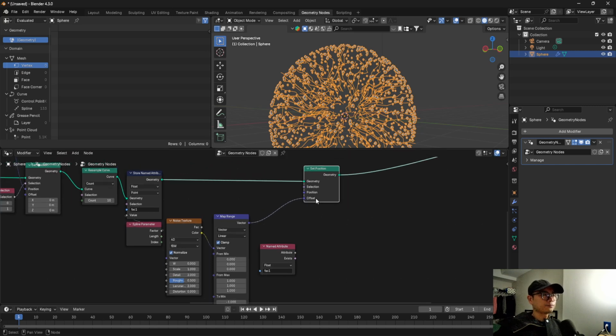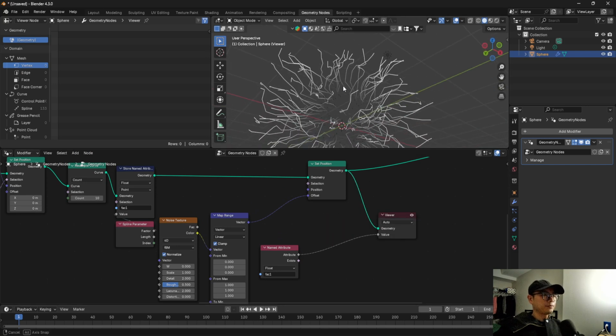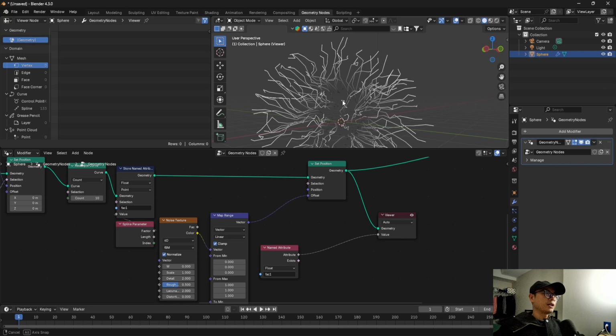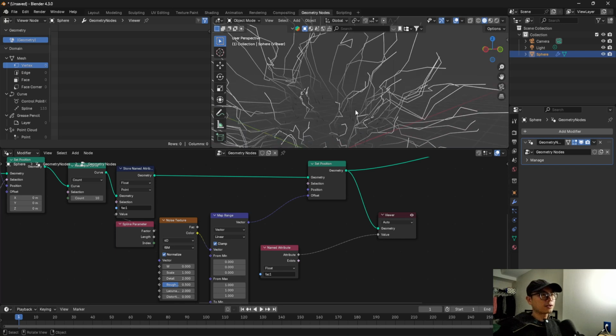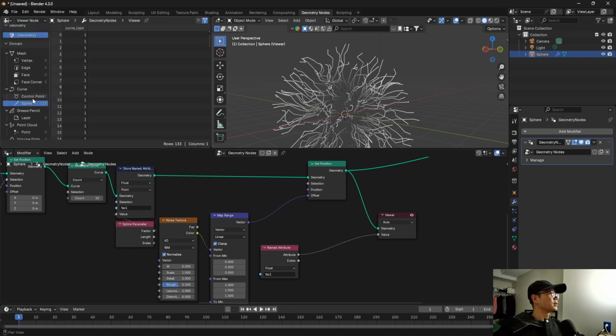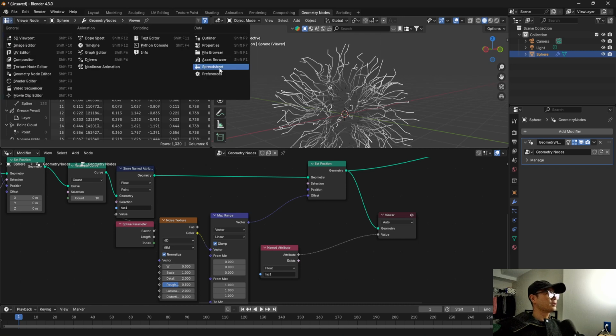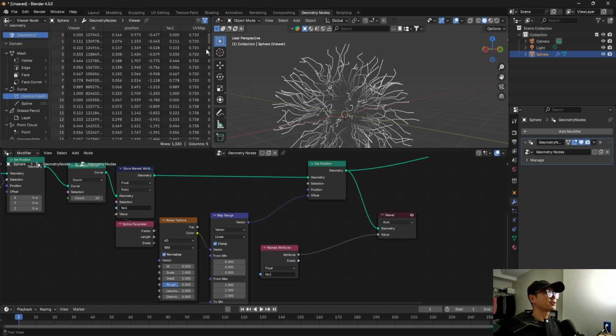So if we check the value here, black means 0, white means 1. It will be like there's a gradient here. So if we change it in the view nodes, I thought it's called the spreadsheet. So we check the spline control point. We can see factor1. It's always from 0 to 1 in a gradient.